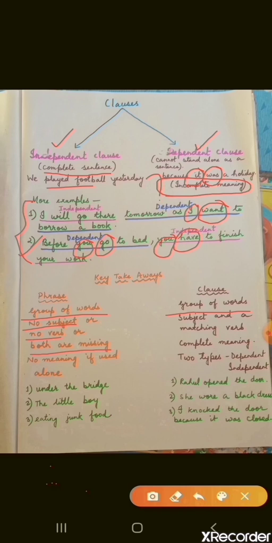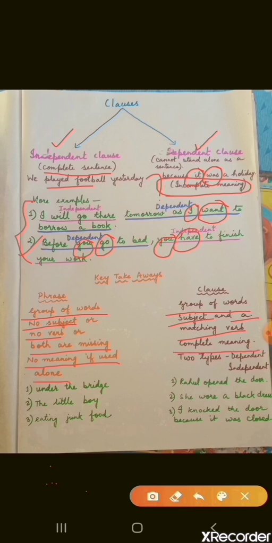But in a clause you will get a subject and a matching verb. The third difference is no meaning if used alone. If we use the phrase alone, we don't get complete meaning. But in a clause we get complete meaning.